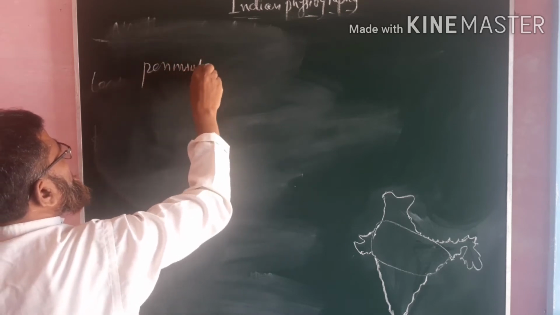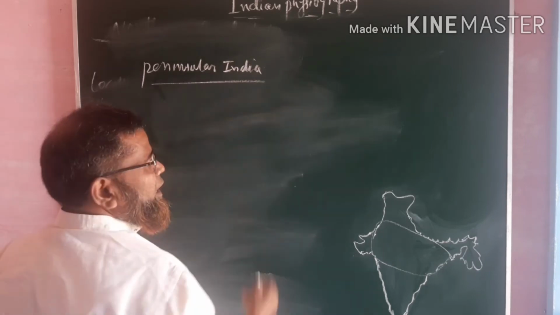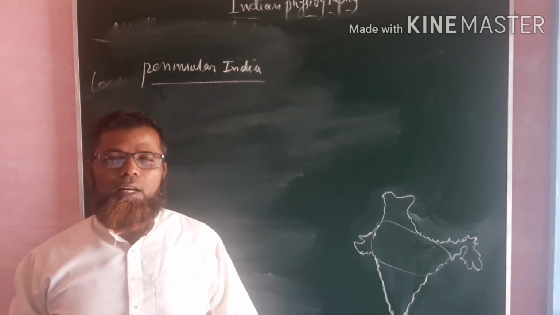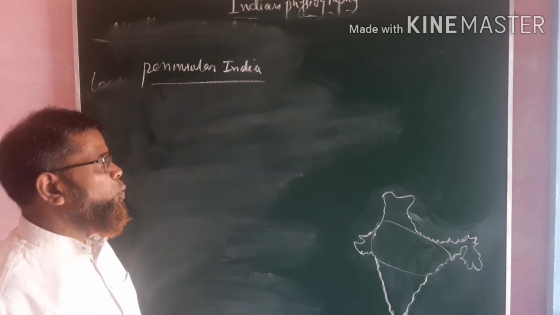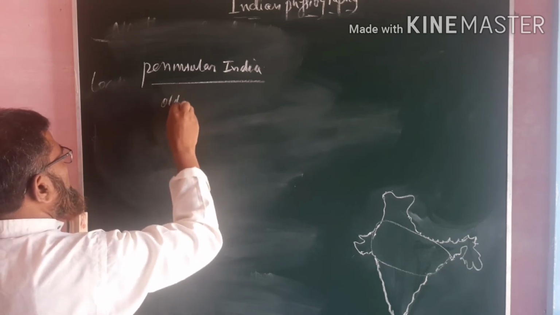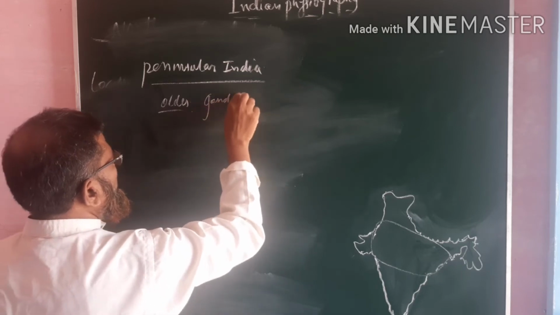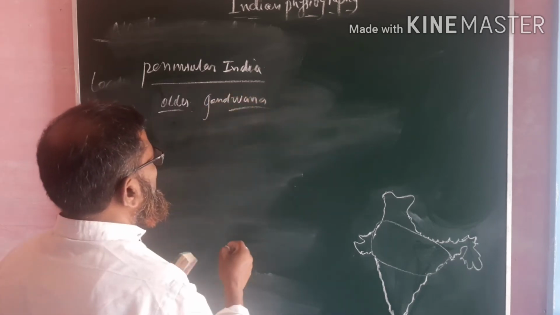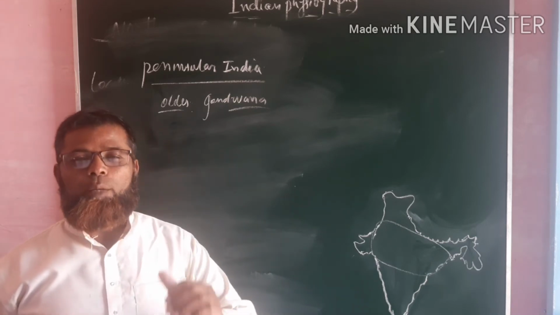Peninsular India. India is one of the biggest peninsulas. It is the longest and oldest land part of the world, and it is Gondwana land. It belongs to the Gondwana age. That's why it can be called the oldest part of the world.